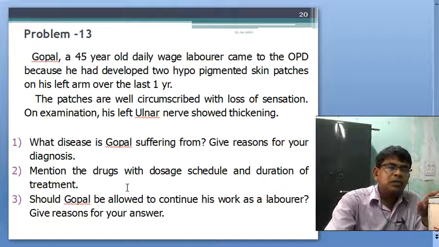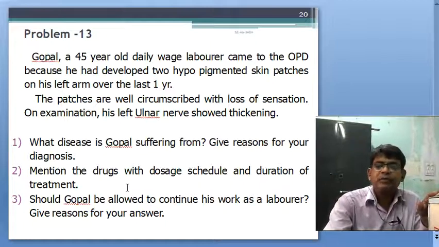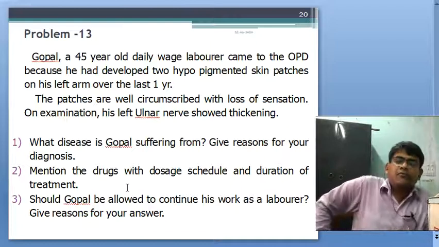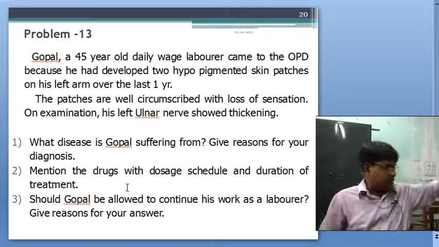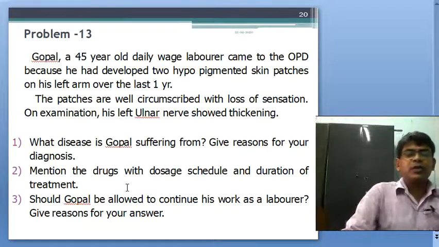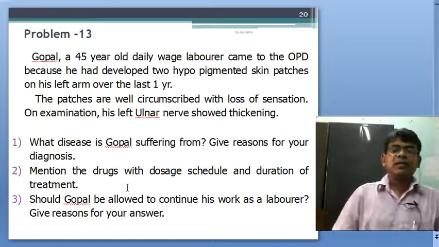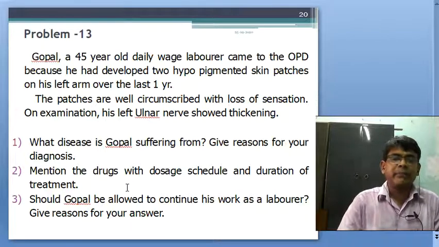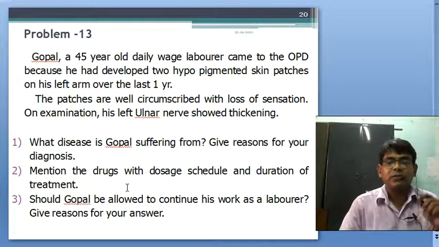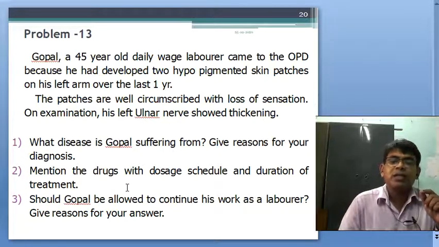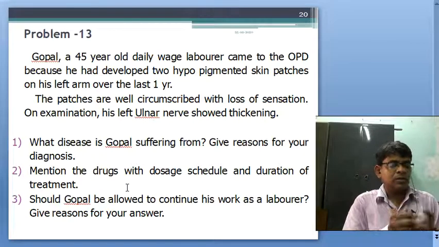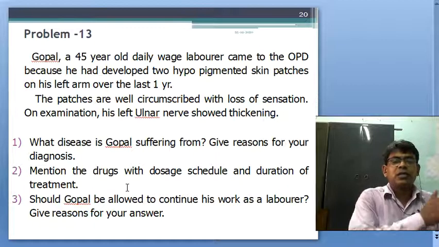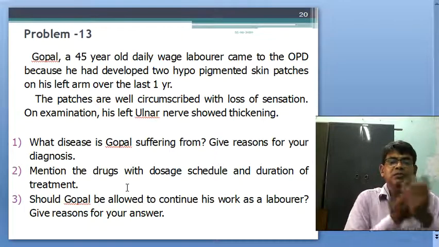Now, this is I think the last problem. Gopal, a 45-year-old daily wage worker, comes to OPD, because this is a very interesting problem. He had developed two hypopigmented skin patches on his left arm over the last 1 year. The patches are well circumscribed with loss of sensation. On examination, his left ulnar nerve showed thickening.